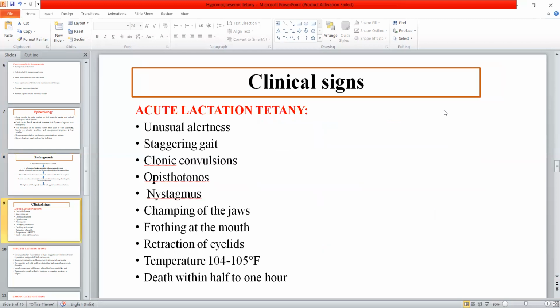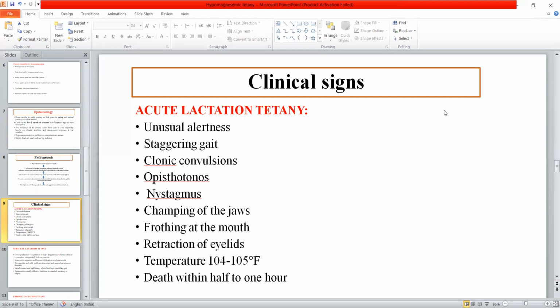Now coming to the clinical signs. The clinical signs in this case are unusual alertness or clonic convulsions, opisthotonus posture, nystagmus, champing of jaws, frothiness at the mouth, then retraction of the eyelids. Temperature is above normal, 104 to 106 degrees Fahrenheit, and that may occur in acute cases. All these are clinical signs related to the nervous system.